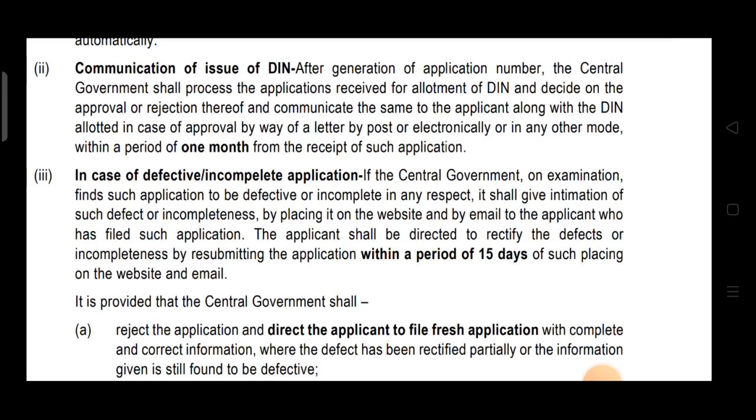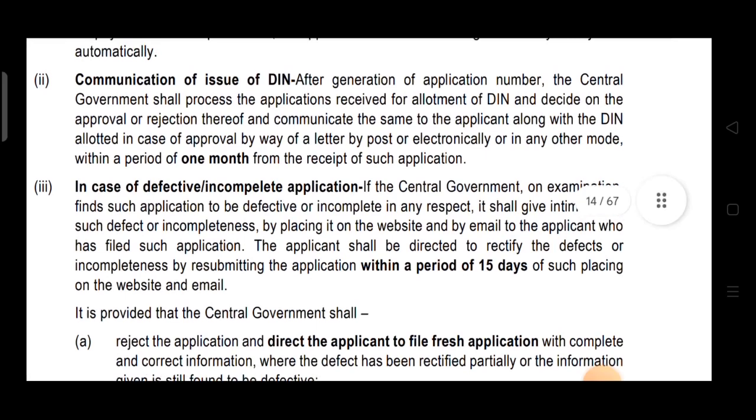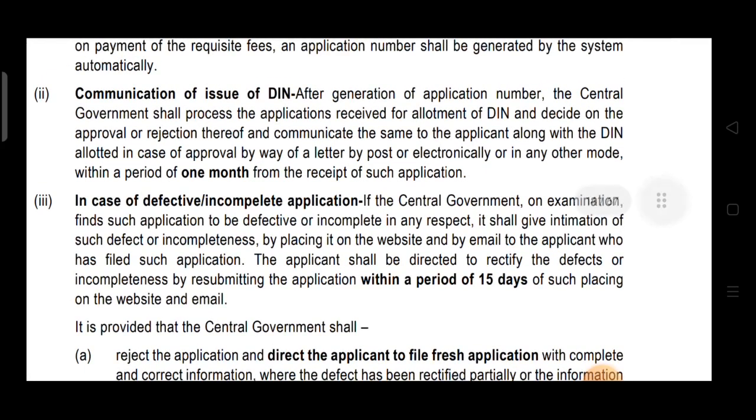Okay. Of point number 2, just read from the starting once. After generation of application number, the central government shall process the application received for allotment of DIN and decide on approval or rejection thereof, and communicate the same to the applicant along with DIN. Means communicate the same. Even if it's approved, then also it will be communicated. If it's rejected, then also communicated, along with DIN allotted in case of approval by way of letter by post or electronically or in any other mode within a period of 1 month.